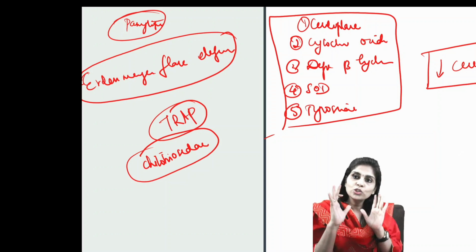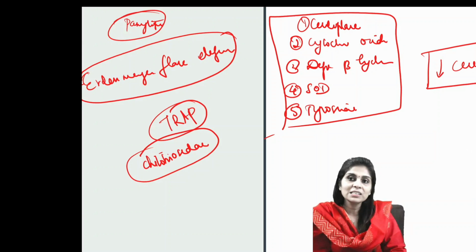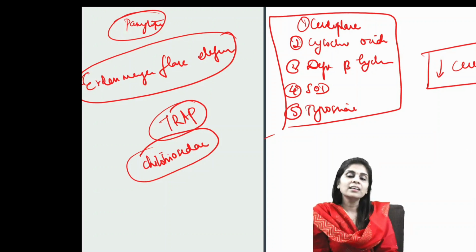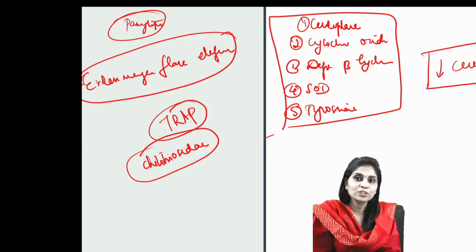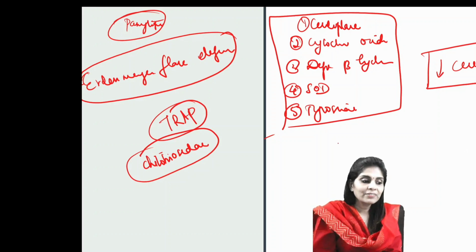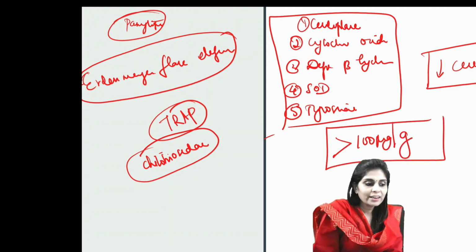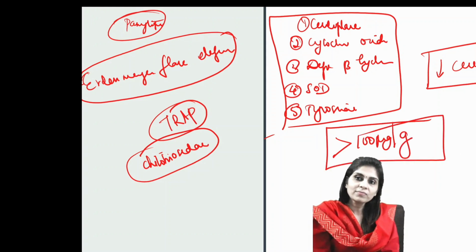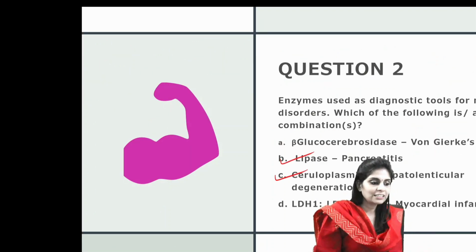That is why we don't stop with ceruloplasmin estimation. We also estimate free copper levels in urine, which will be high in Wilson's disease. And the gold standard for diagnosing Wilson's would be a liver biopsy and checking copper level in the tissue. And if the copper level in liver tissue is more than 100 microgram per gram of tissue, it is diagnostic of Wilson's. Okay, so we know that B is true, C is also true.